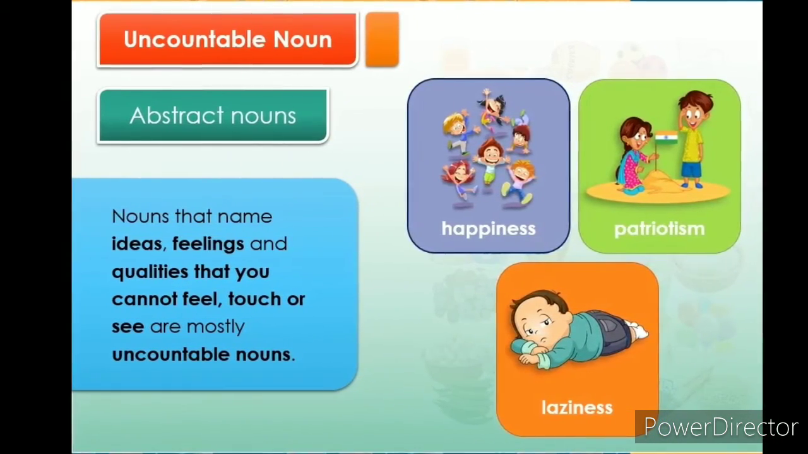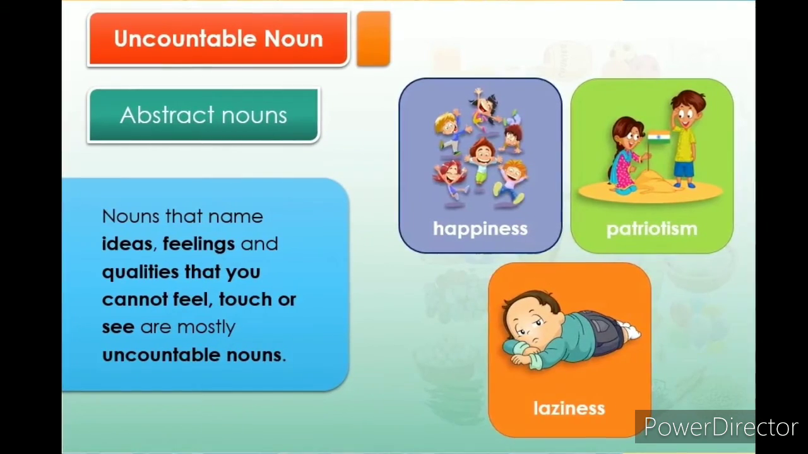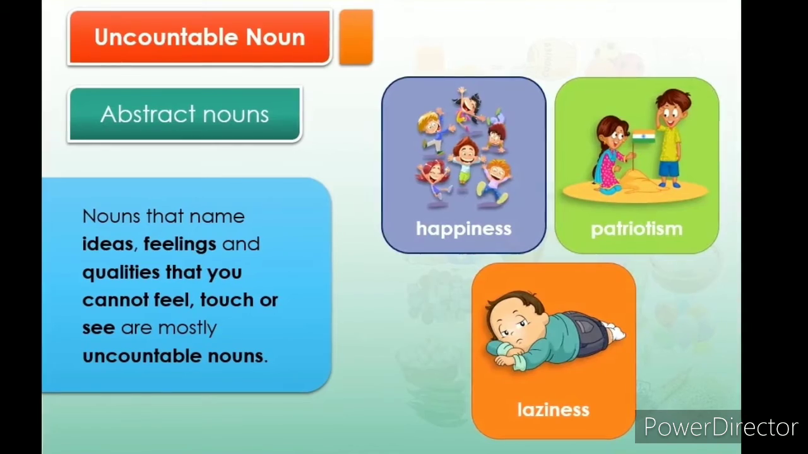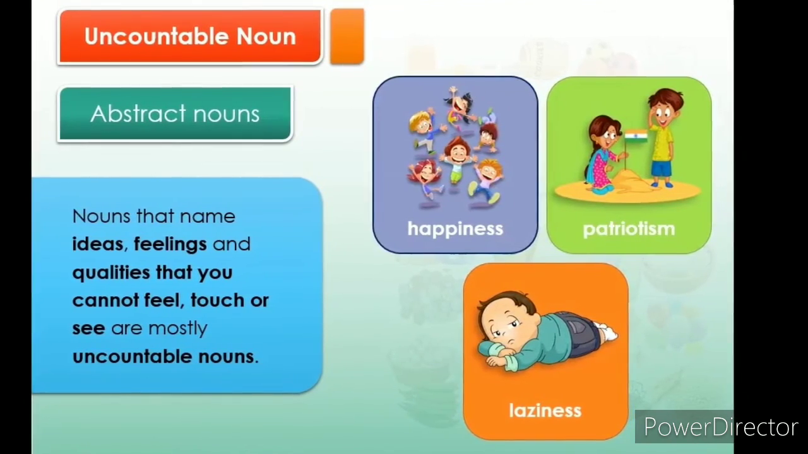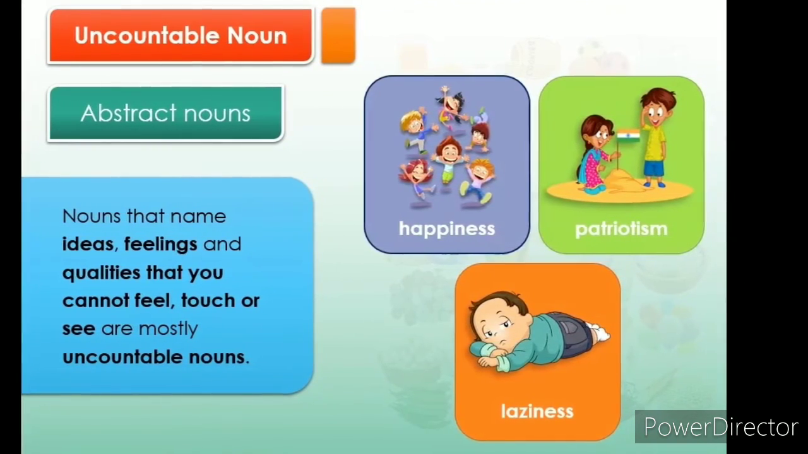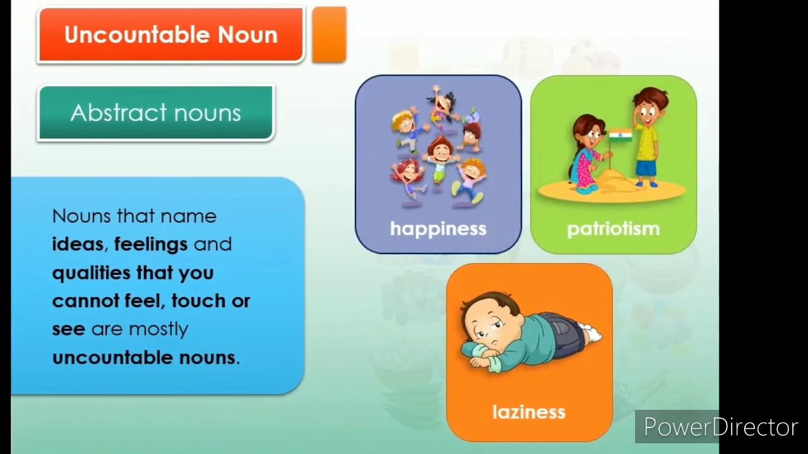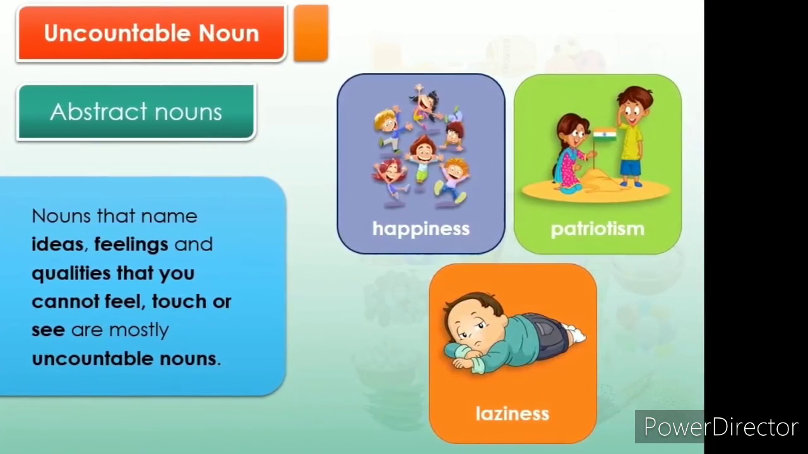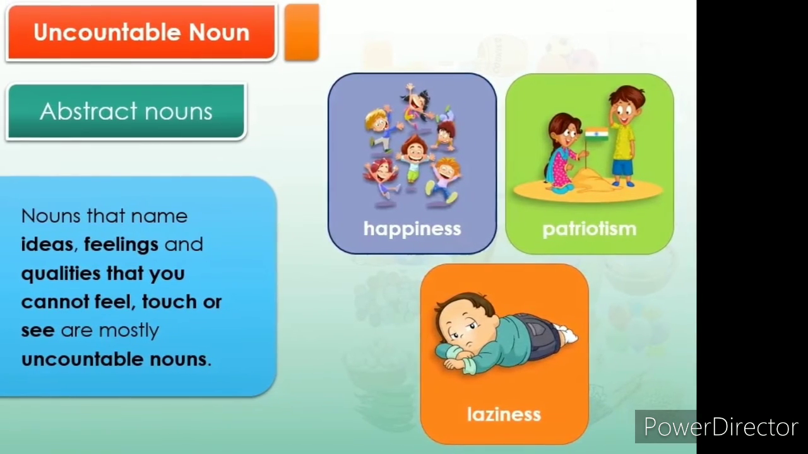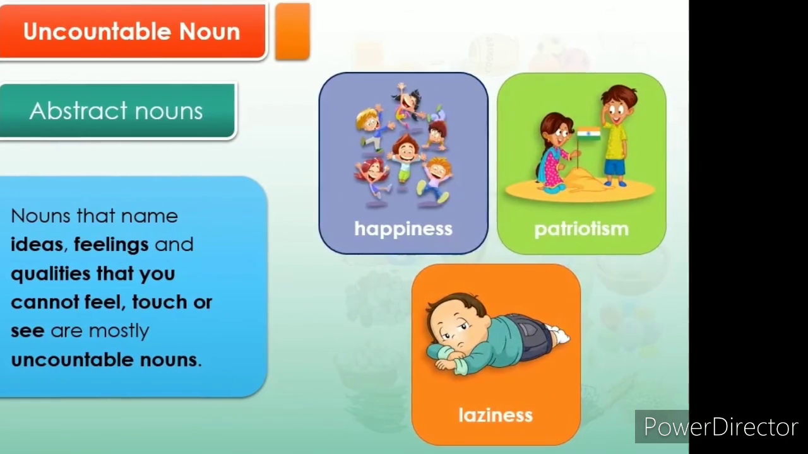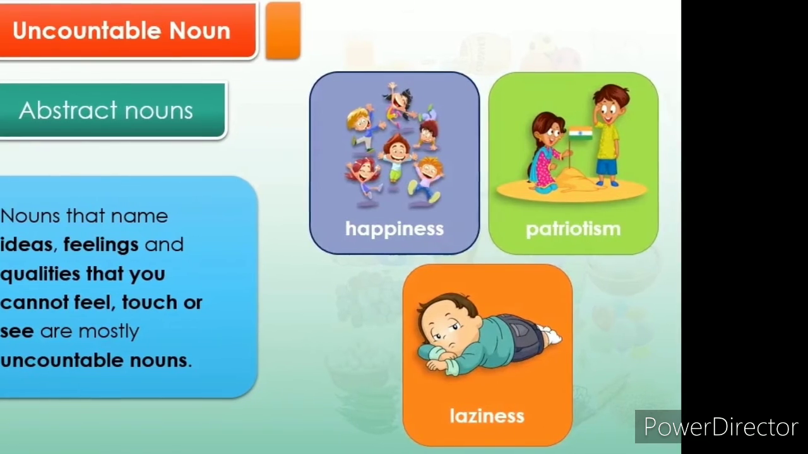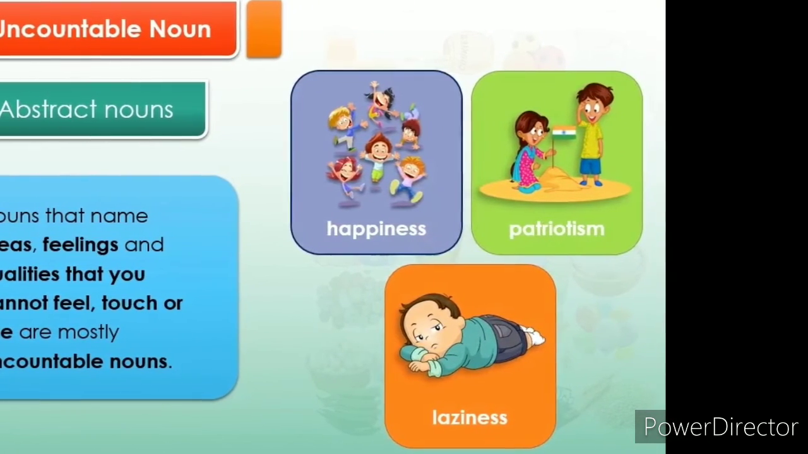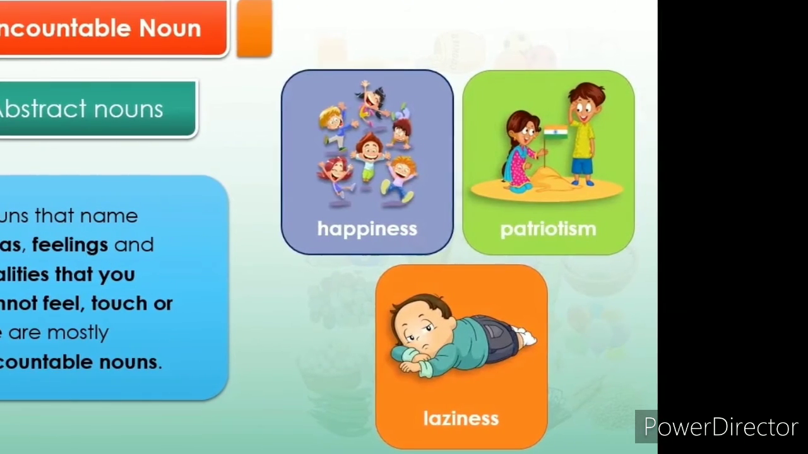These are words that name ideas, feelings and qualities that you cannot feel, touch or see, and they are mostly uncountable nouns. We already saw what is meant by an abstract noun: things we can't see, hear, taste or smell. Those are also uncountable nouns.